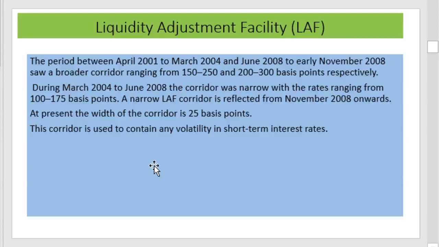A narrow liquidity adjustment facility corridor is seen from November 2008 onwards. That is, after November 2008, a narrow corridor is seen. At present, the width of the corridor is 25 basis points. This corridor is used to contain any volatility in short-term interest rates.